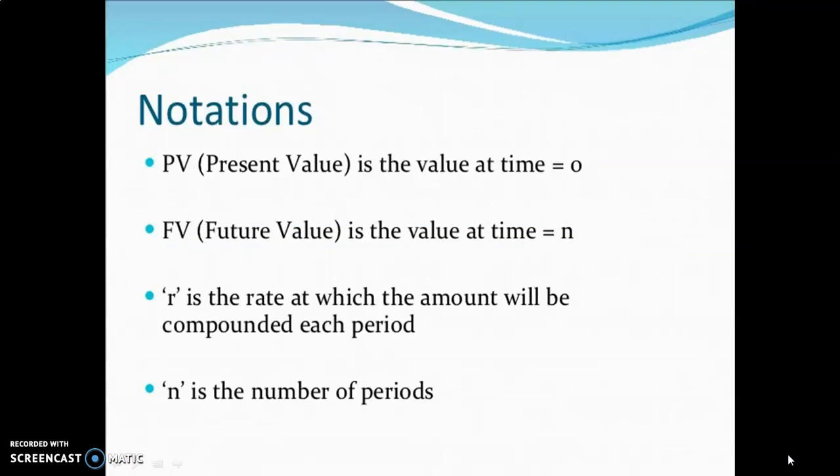Present value is the value at time zero and is denoted by PV or O. Future value is denoted by N. R is the rate of interest at which the amount will be compounded each year. N is the number of periods.